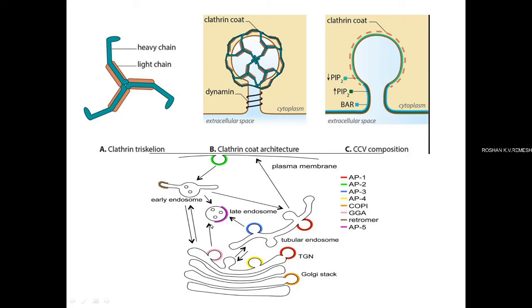Once this vesicle gets budded off, it moves towards the cytoplasm, and through the cytoplasm it moves towards the lysosome. During the movement towards the lysosome, the coating of these vesicles may get removed, and then the naked vesicle gets fused with the lysosome and its contents may be released into the lysosome. Most of the proteins or glycoproteins transported to the lysosomes are hydrolases.